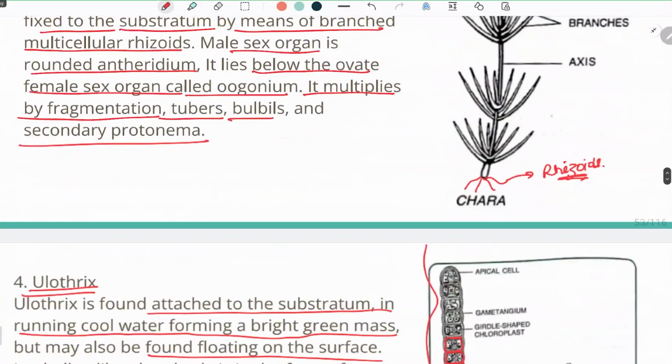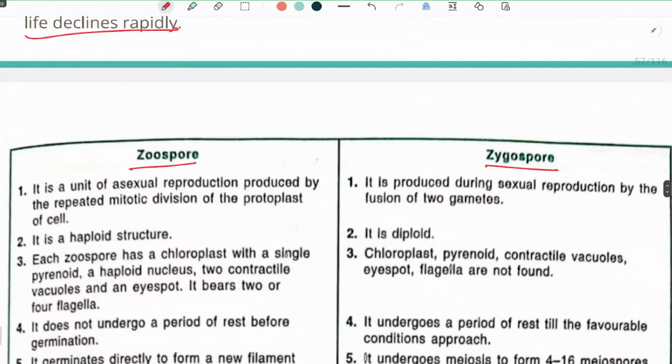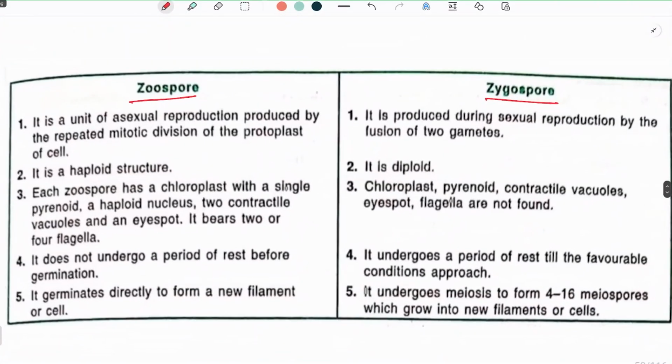So the main difference between the production of zoospores and zygospores is that one is formed by the help of meiosis, and one is formed by fusion. Zygospore takes place during sexual reproduction by the fusion of two gametes. Whenever two gametes fuse, a zygospore is produced, and it is diploid. Whenever there is a fusion of two cells, it is always going to be diploid, so 2n.